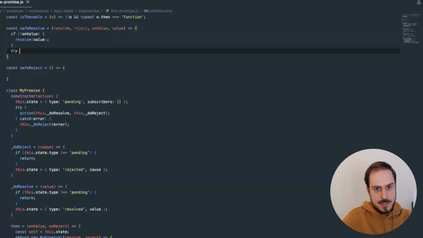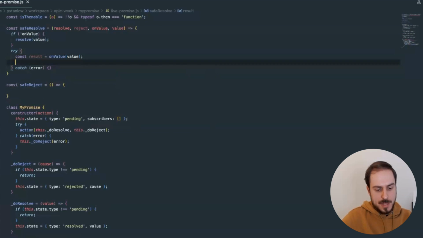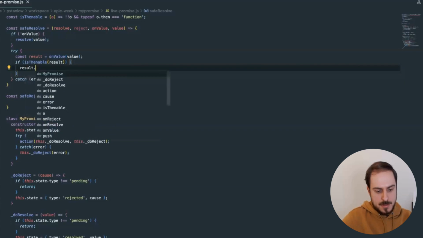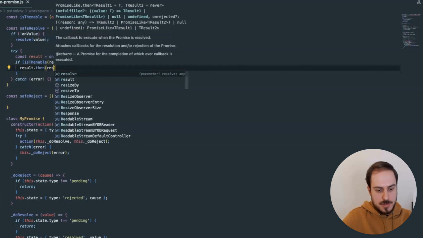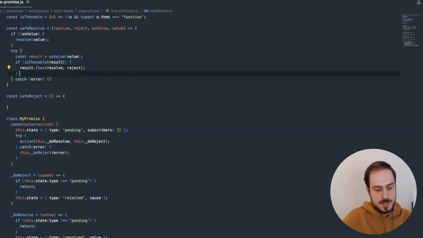In the other case, we will run this in a try-catch block. The result of your callback running will be assigned to a variable, and we will check if that's a promise as well. If that's a promise, we can actually use it and expose that value from this promise.